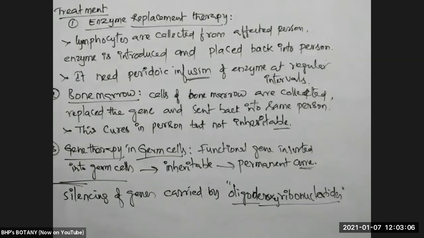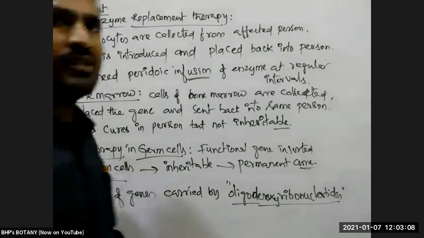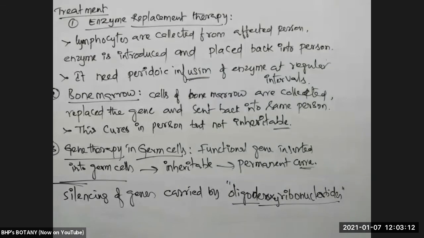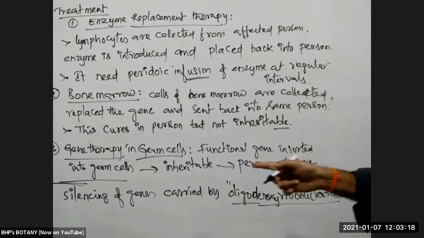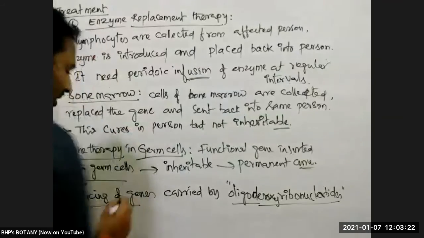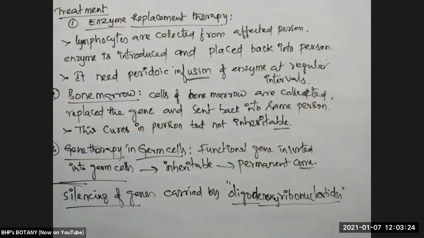If unwanted characters are expressing and causing a genetic defect, then into the middle of that gene, another oligo-deoxyribonucleotide chain is inserted that causes silencing of the genes. This silencing of genes is also a type of gene therapy.